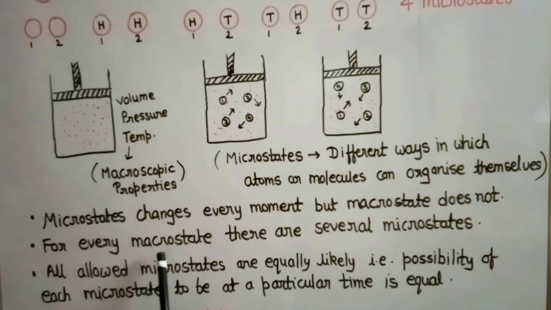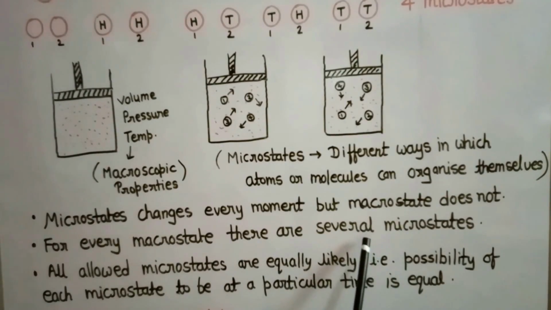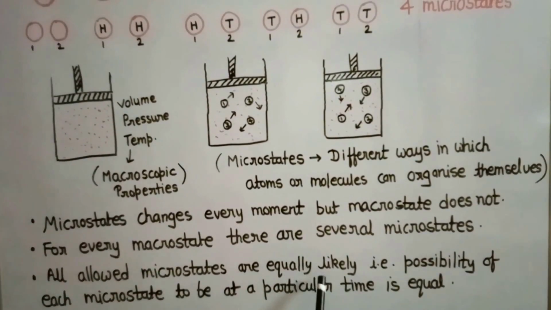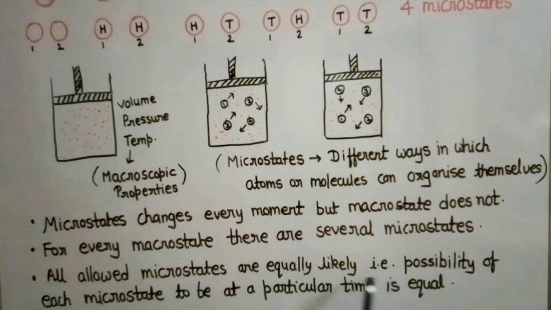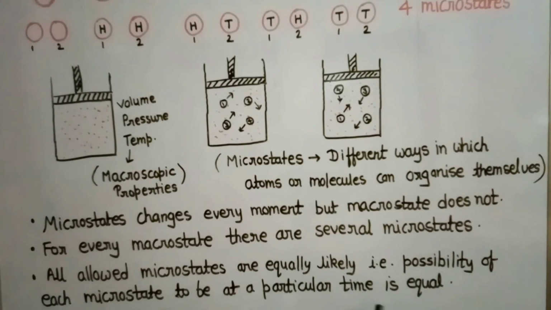For every macrostate, there are several microstates, and all allowed microstates are equally likely. It means the possibility of each microstate at a particular time is equal. For example, if we take a coin, there is equal possibility that the head will come or the tail will come.